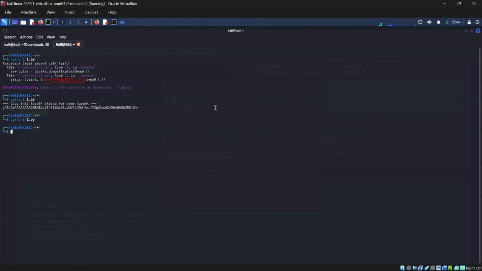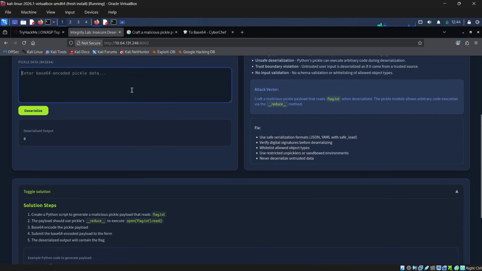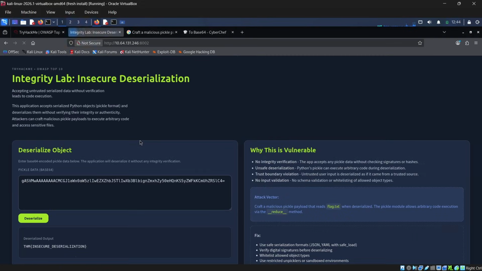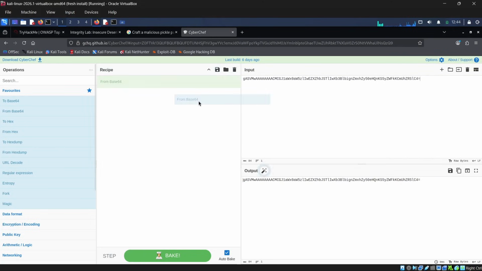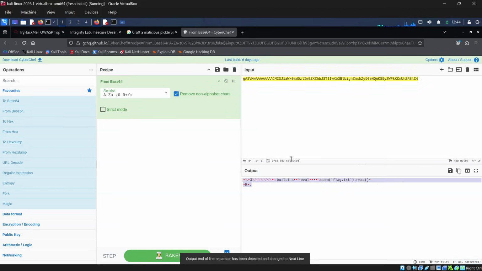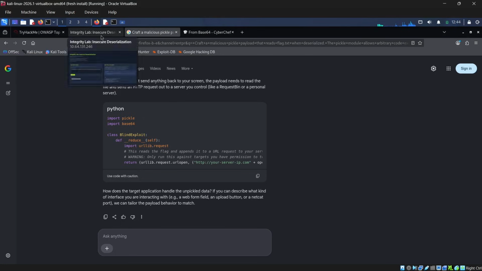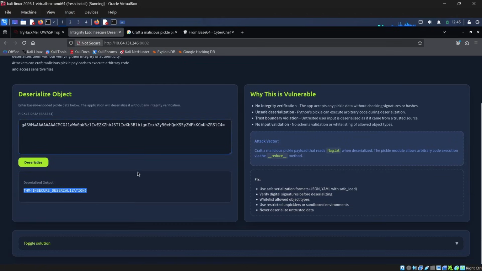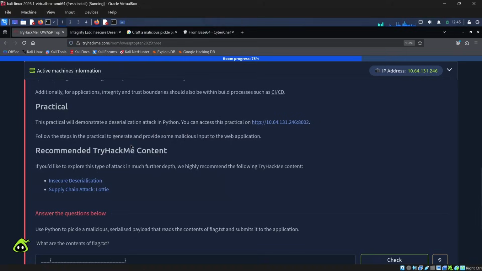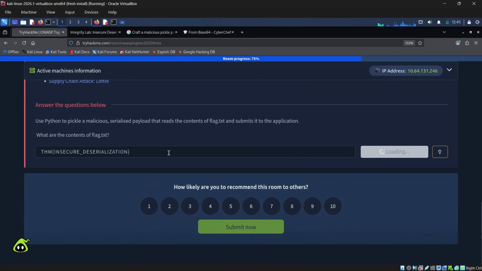So let's try this one, and we got a payload. Let's paste it here and deserialize. Here it is, guys, we get a flag, right? Let's also try to decode this to see what the output looks like. It's the encoded version. So this is how we can get the flag. That's cool, right? That's pretty much about it, guys. I hope this video is informative for you. Thanks for watching.